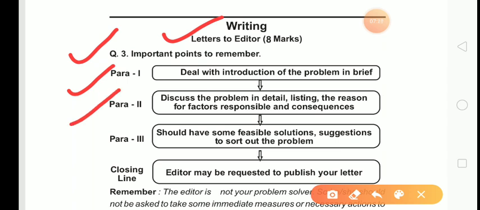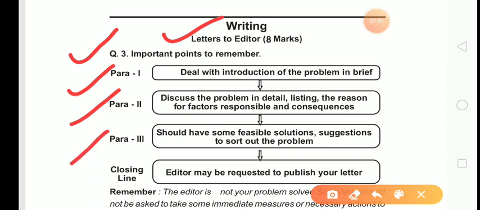In para 2, discuss the problem in detail, listing the reasons, factors responsible and consequences.